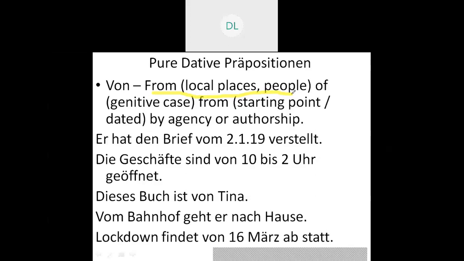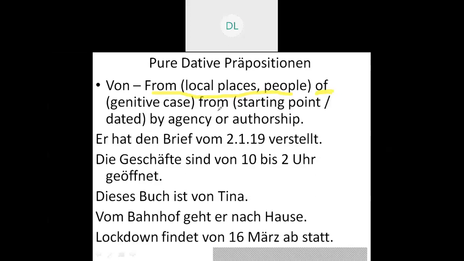Er kommt von seiner Tante. The next meaning of von is also of, that is the genitive case. For example, die Tasche von meiner Tante, that is, the bag of my aunt. Into that also I have the genitive case.